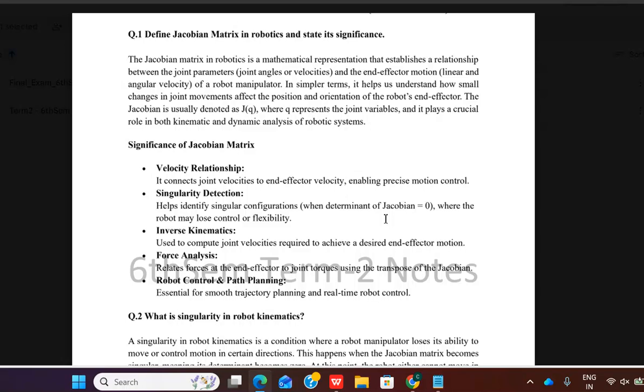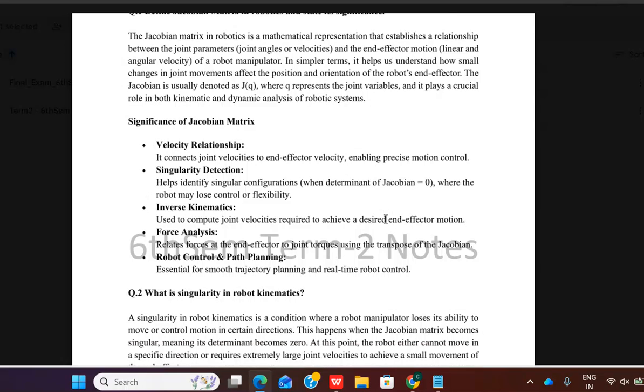Fortunately, we can relate joint torque using the transpose of the Jacobian, which is used in robot control and path planning, and in trajectory planning and camera controls.